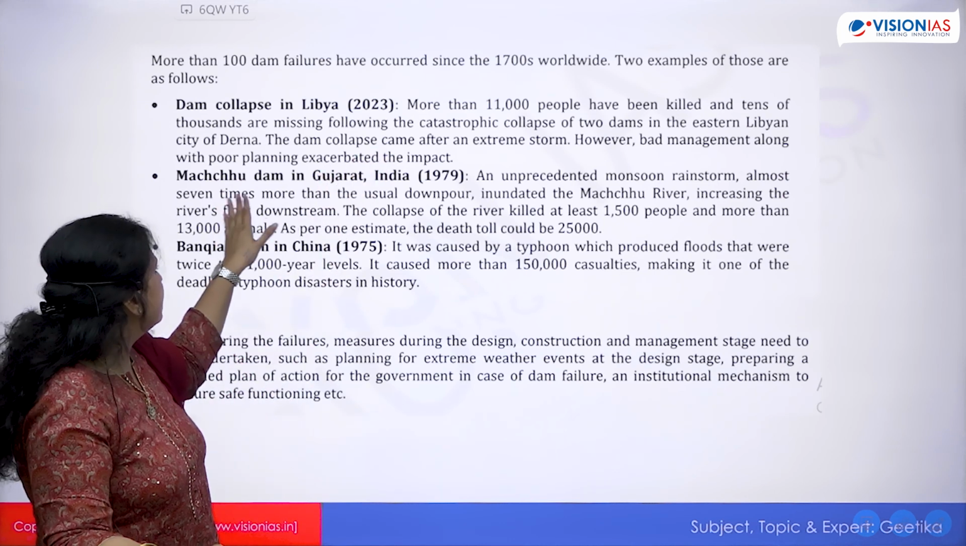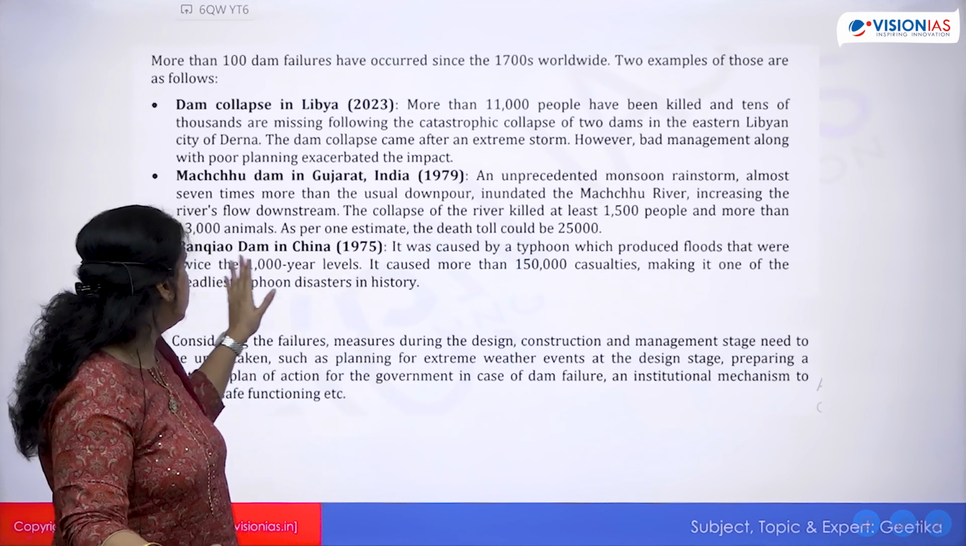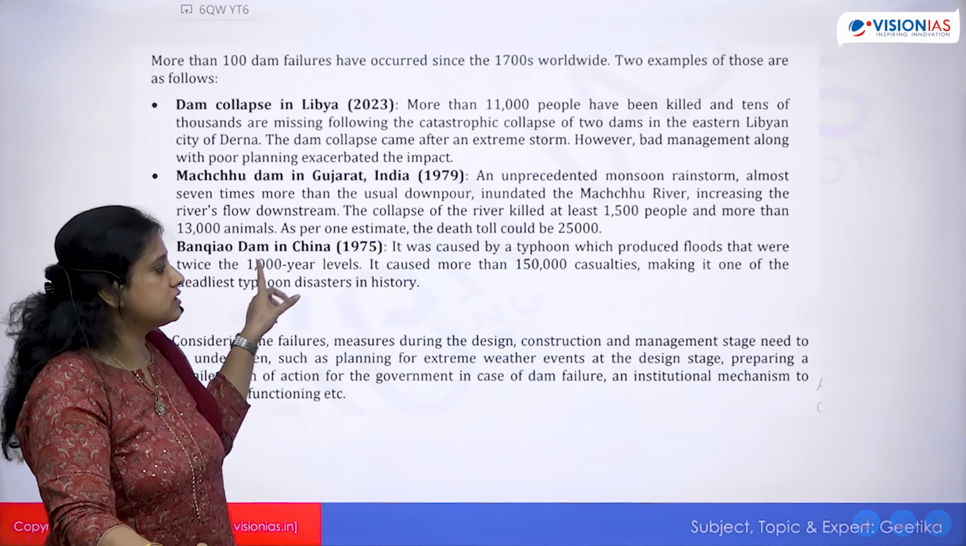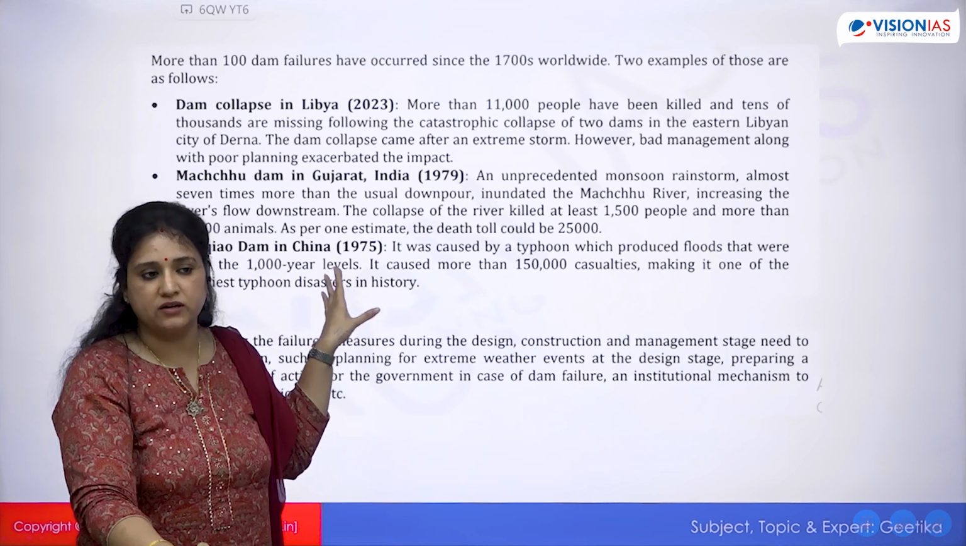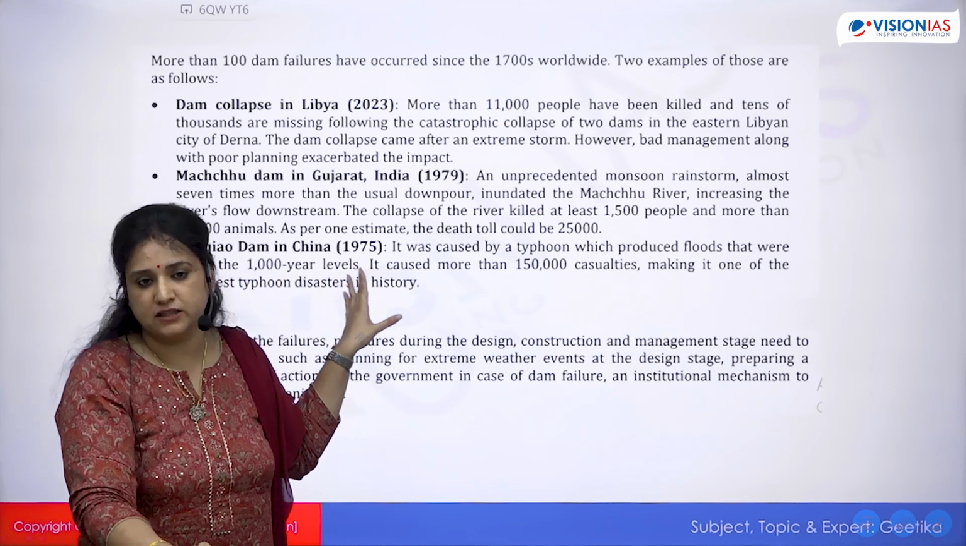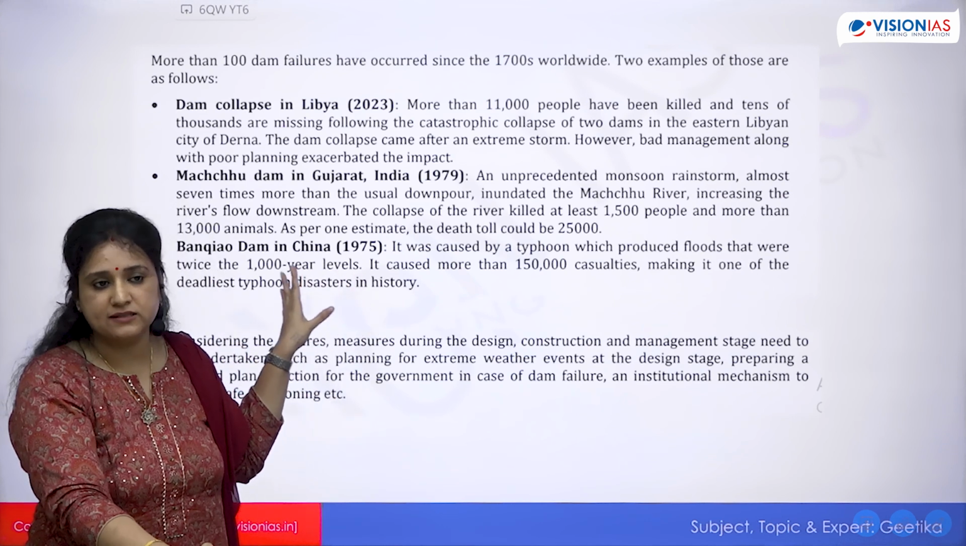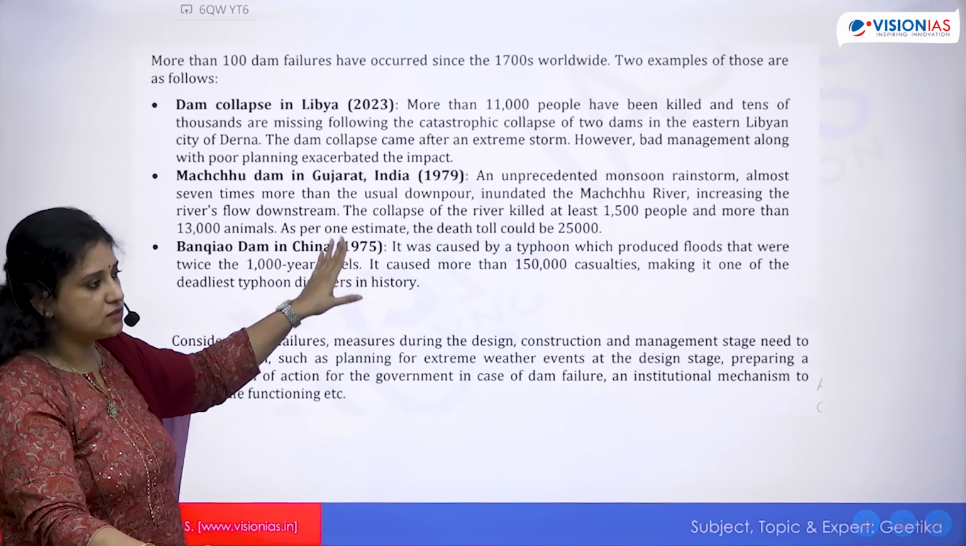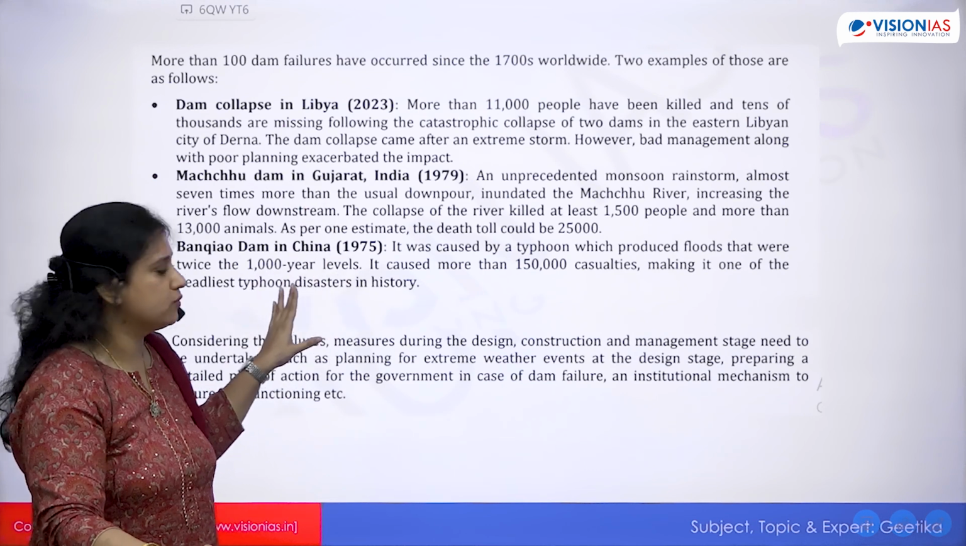Okay. Likewise, you can talk about the Machhu Dam. You can talk about China's. This one is perhaps the largest dam tragedy that has ever taken place in the world. Approximately 1,70,000 people had passed away. Of course, okay, this was again many years ago, but it is still the largest, so we are mentioning it.